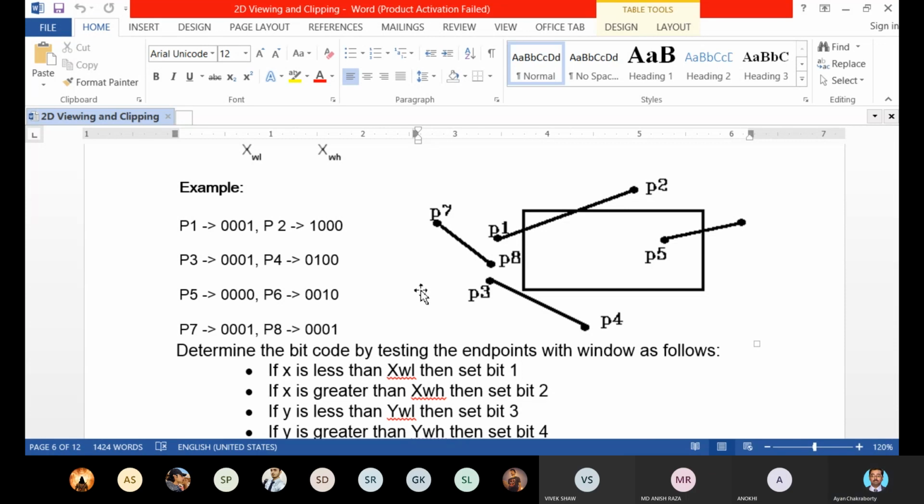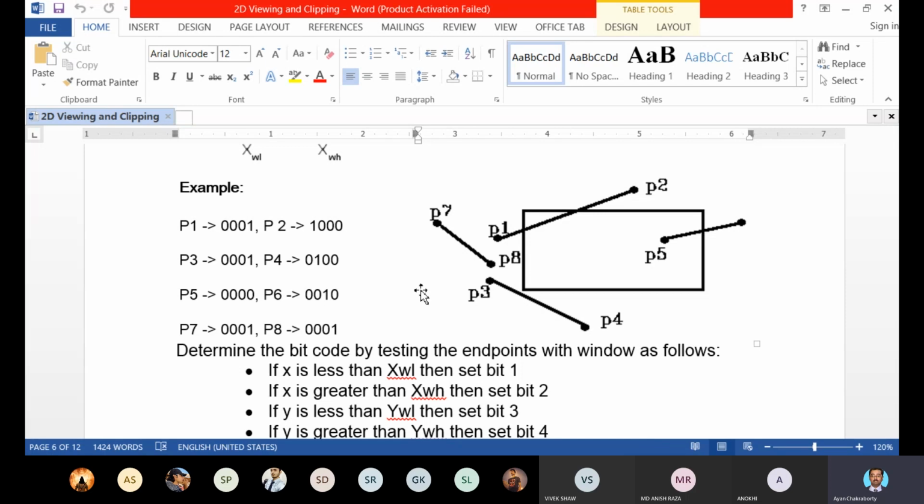you just compare the example of the line P1, P2, just like P3, P4. The region code for the point P1 is 0001, and the region code for the point P2 is 1000. So here also there is no such bit in these two endpoints where we can get 1 in the same position.